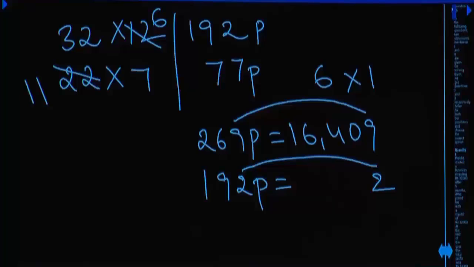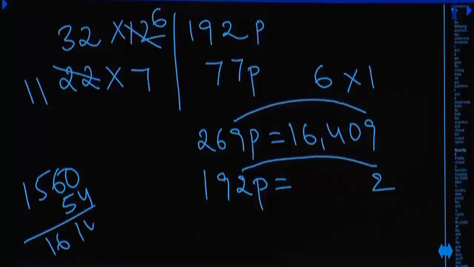269 6 times? 200 into 6? 1200. 60 into 6? 360. That is 1560. And then 6 into 9? 54. Total 1614. Still you have 26 and then 9? That is 1. Total how many times? 61 times. Total 61 times. 192, 61 times.